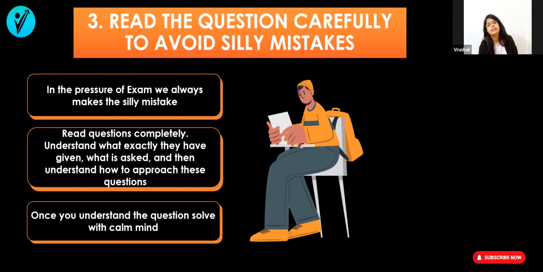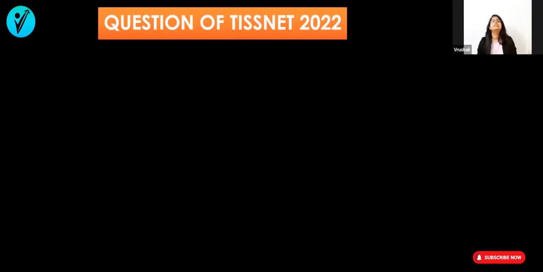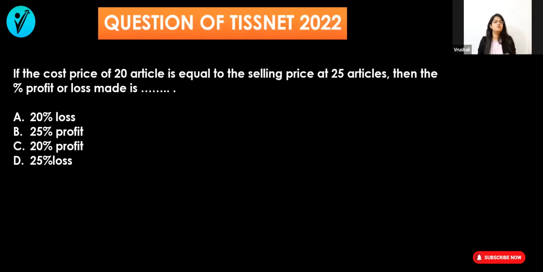Now in this one, there was a question in the TISSNET 2022 paper, and when I discussed with last year's students, most of the students made a mistake in this question, which was really important. This was really the easiest question of TISSNET 2022. If the cost price of 20 articles is equal to the selling price of 25 articles, then you had to find out the percent profit or percent loss made.